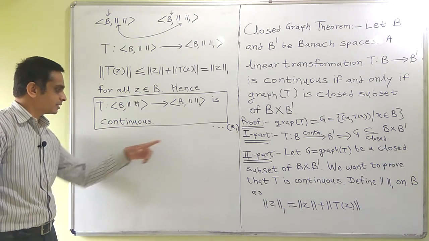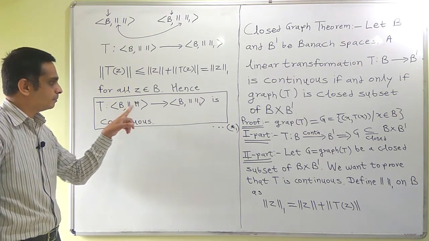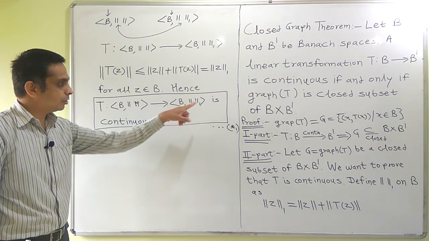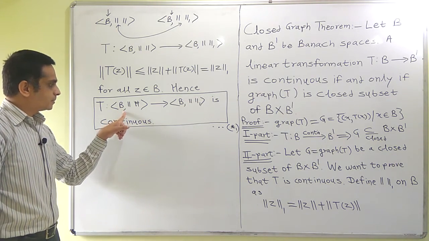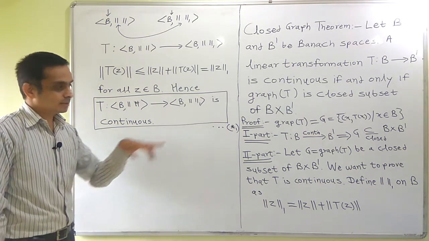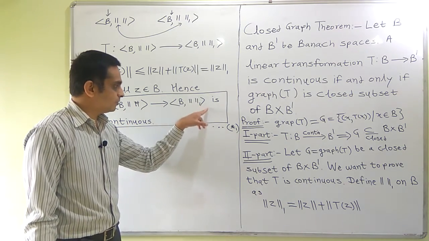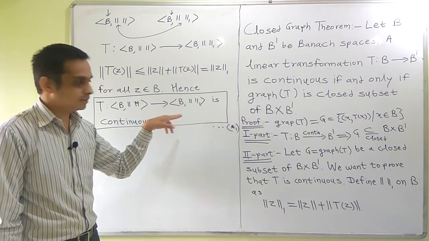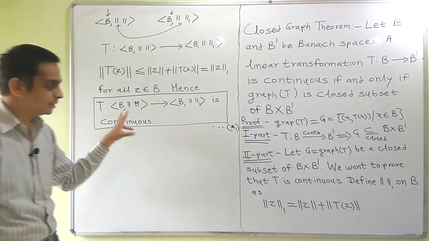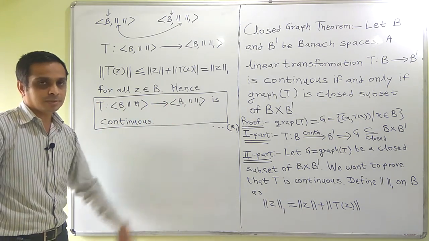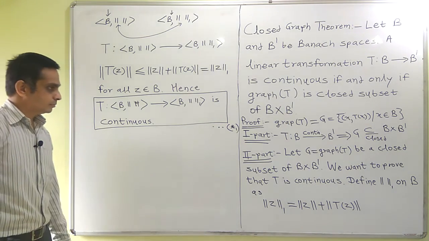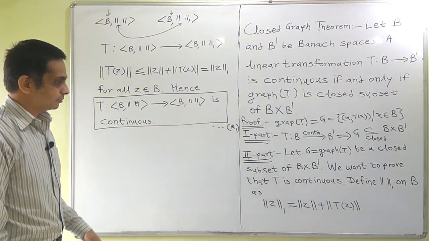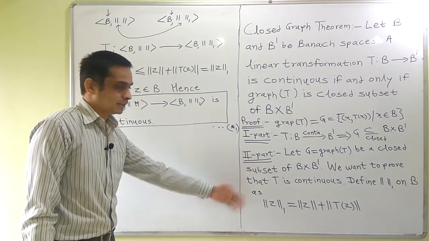Remember the statement star 1, which states that T from B to B with norm 1 is continuous. This is norm linear space B with norm, and this is another norm linear space B with norm 1. B is same set, but norms are different. That's why these are two distinct norm linear spaces. Okay, so this is the beginning of our second part.